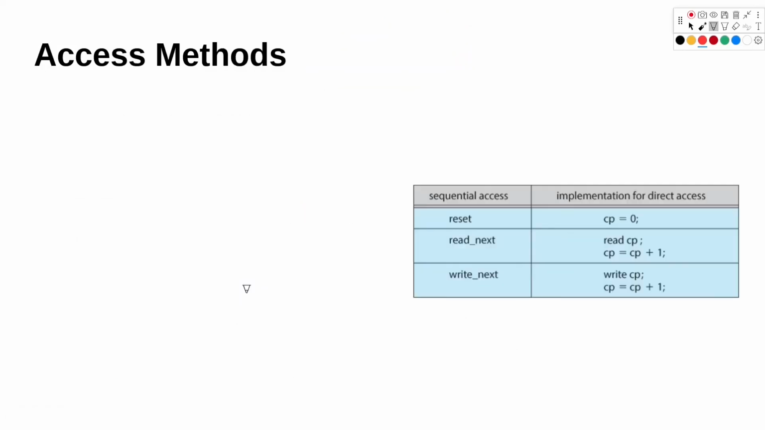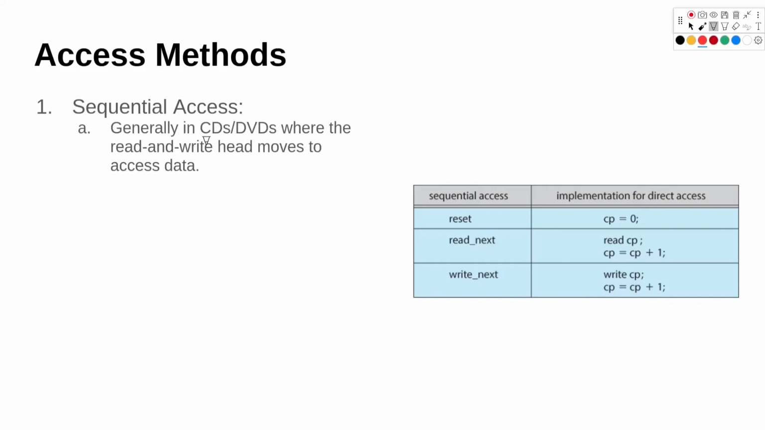Access methods. So first type of access methods on file is sequential access. So generally in CD DVDs we have this kind of access where we have a read write head which moves around on that CD or DVD to access the data sequentially.